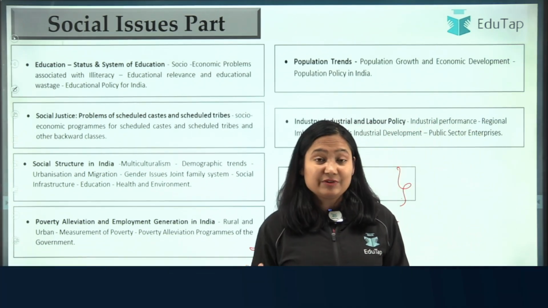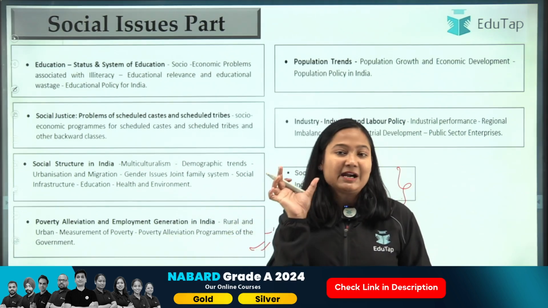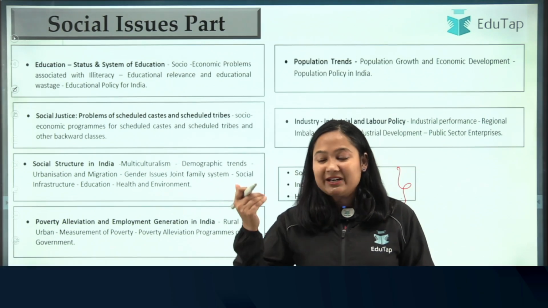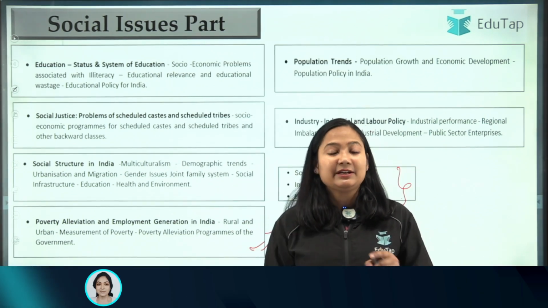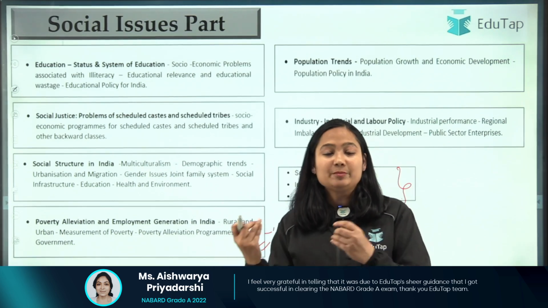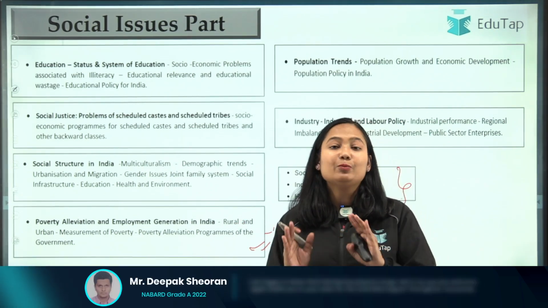So what kind of questions were there? On social infrastructure, they have asked what social infrastructure is. That part you can very well answer through the static part that you have covered, but for the rest you will have to give data related to education. You will have to give data related to health, be it any report, any scheme, or any new development that you have heard about. So you need to mention all that.